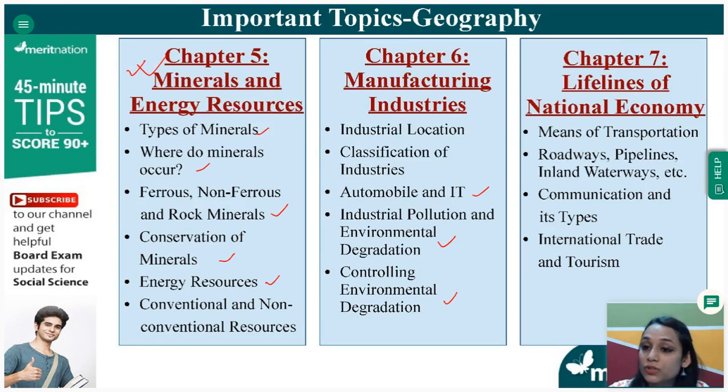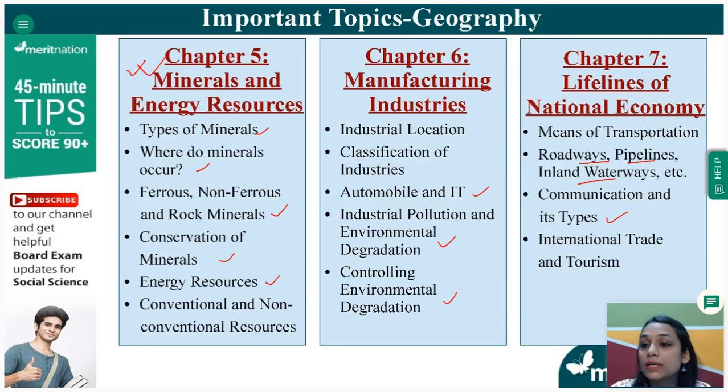Then the last chapter is lifelines of national economy. So from this particular chapter, you can get what are the different means of transportation, that is roadways, pipelines, railways, airways, inland waterways, which will come under your waterways only. What are different types of communication and its types? How can we communicate with each other?